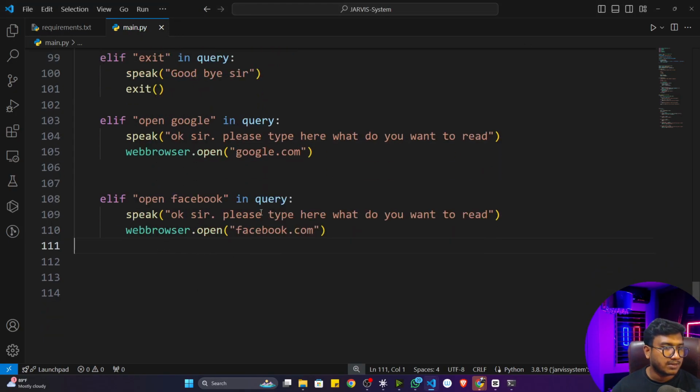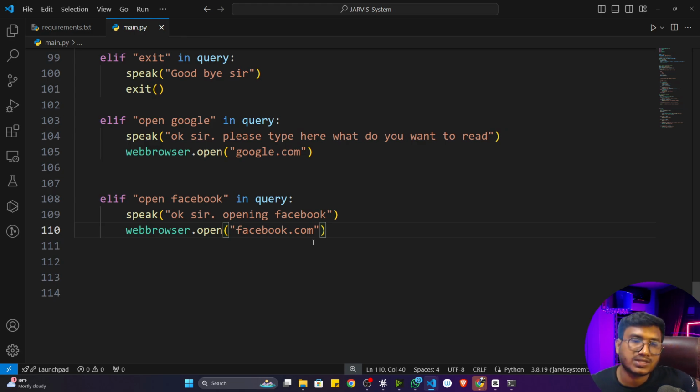Okay, see, it is trying to open my Facebook right now. So let me stop the execution. Now see, here you can change the message. Instead, I can write, okay sir, opening Facebook. Fine. Similarly, you can also open github.com, stackoverflow.com, anything you can open.